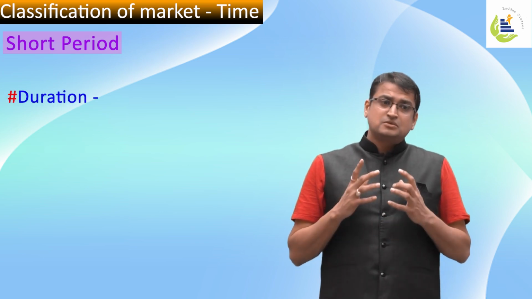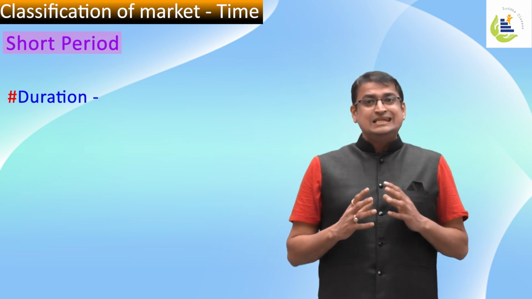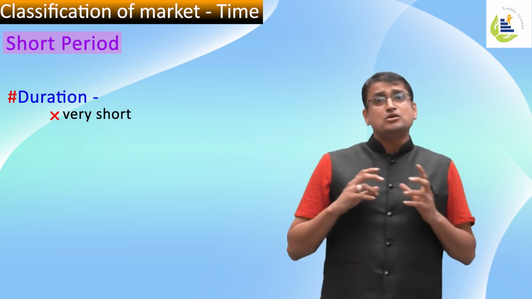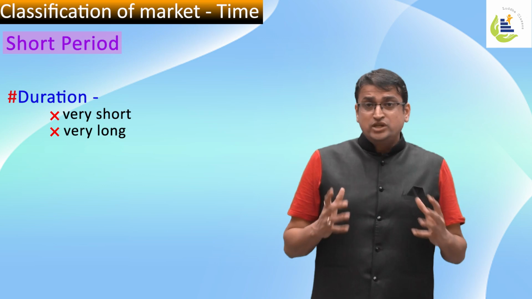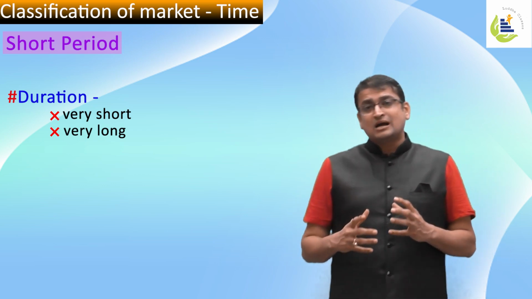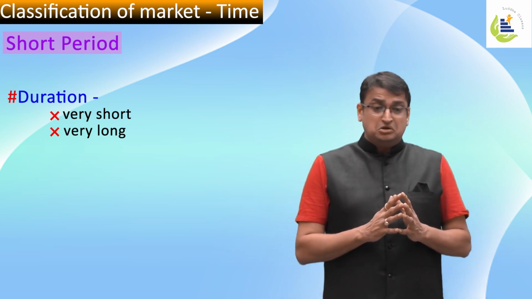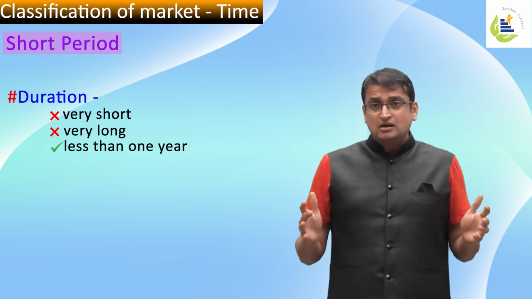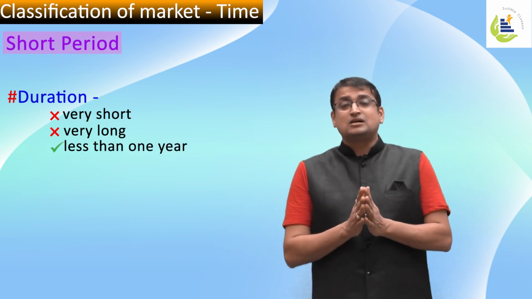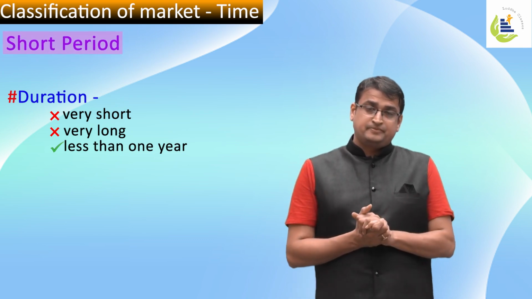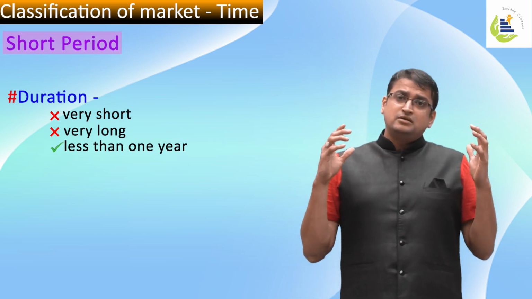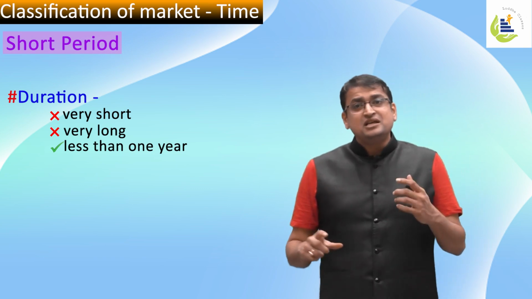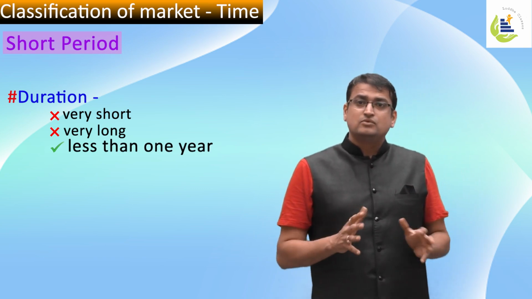Short period market. A market whose duration for commodity trading is neither very short nor long, which means the trading happens probably in less than 1 year. We know this kind of market as a short period market. So in simple words, in short period markets, the trading cycle is generally less than 1 year.